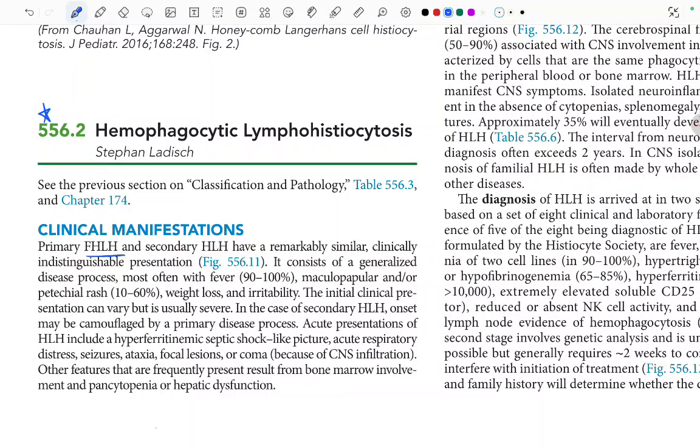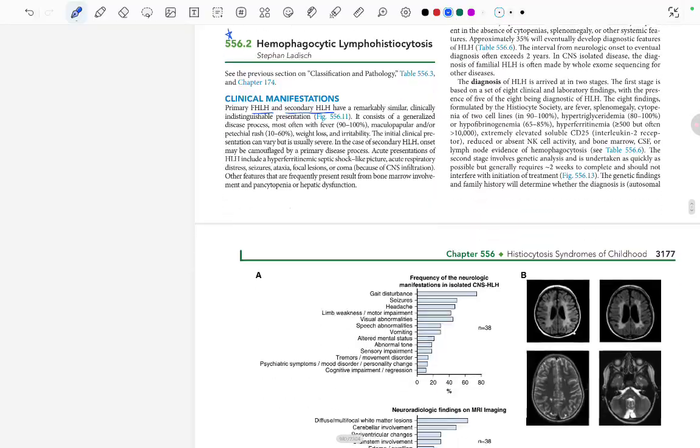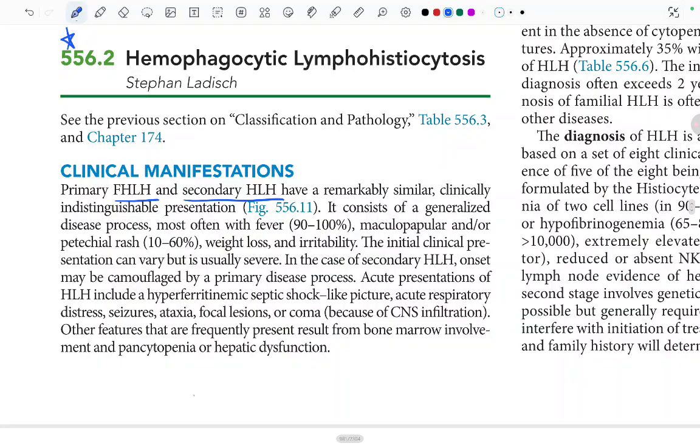Primary FHLH and secondary HLH have a remarkably similar, clinically indistinguishable presentation, from the figure 556.11. We will read it. It consists of a generalized disease process, most often with fever in 90 to 100% of cases, and maculopapular or petechial rashes in 10 to 60%, weight loss, irritability.